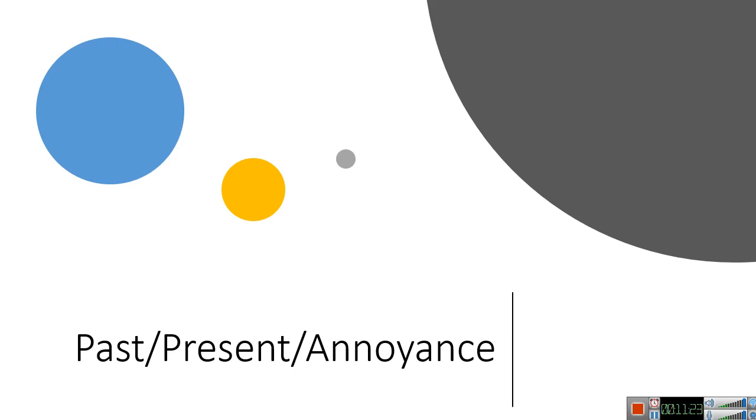Now, in order to comprehend this a little better, we have to think about it in terms of tenses. Now, we're not going to say past perfect, present simple. We normally say past or present, because it can be any of the forms of the past or any of the forms of the present.